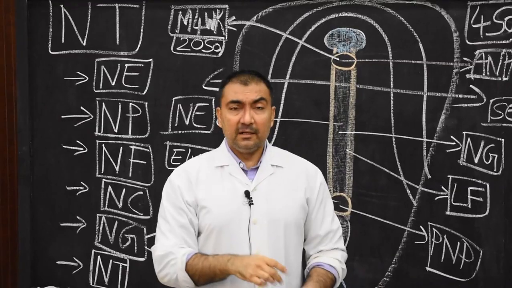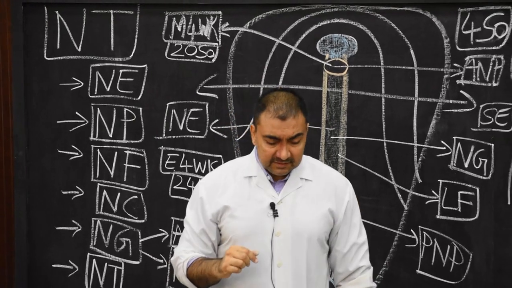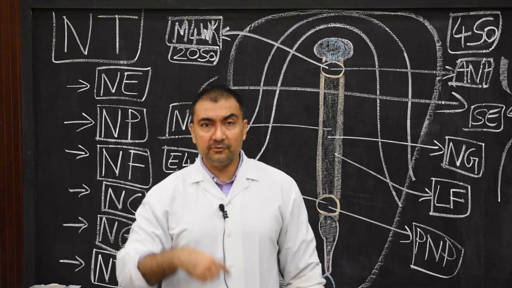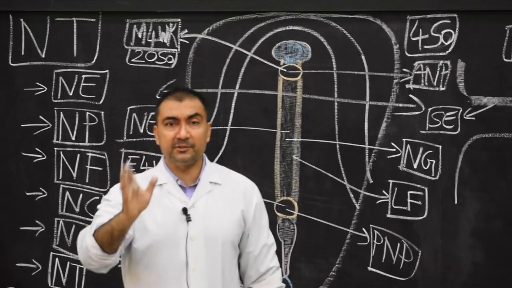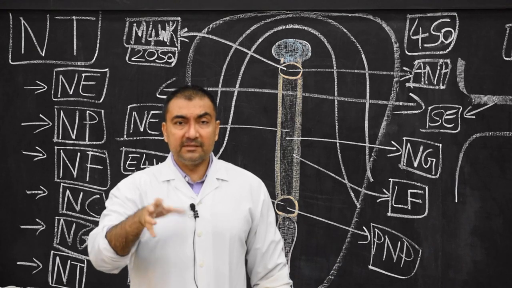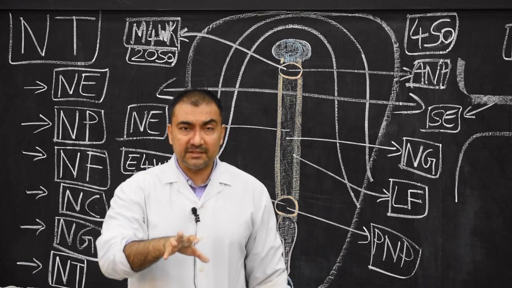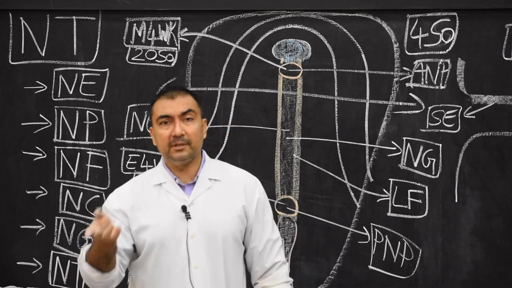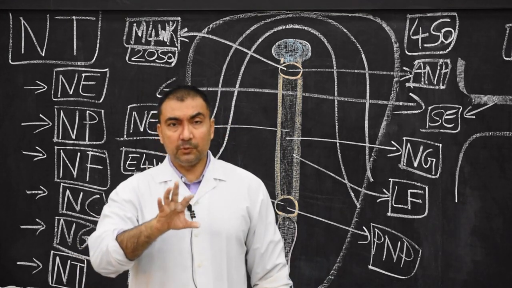And along with the central nervous system, the peripheral nervous system, which consists of cranial nerves, spinal nerves, autonomic ganglia and spinal ganglia, will develop. Some parts of the peripheral nervous system will develop from neural crest and some parts from the neural tube. This is what we have to study.